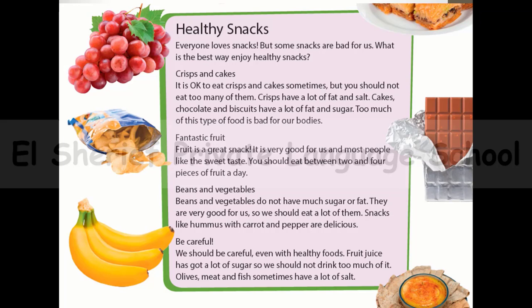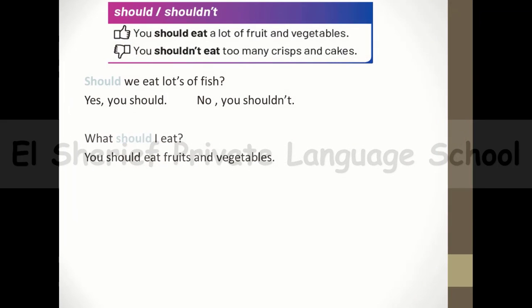And now let's move to another thing. We have should and shouldn't. Of course, all of you know this should and shouldn't. We use should for advising somebody to do something because it's important for him, okay? And we use shouldn't to advise him not to do the thing because this is bad for him to do. After shouldn't, of course, you know that we use the verb in the infinitive form.